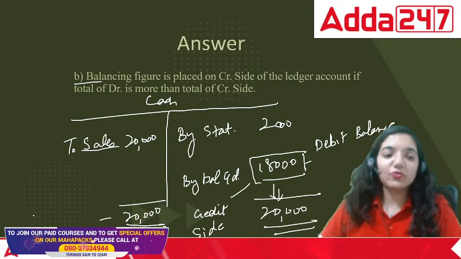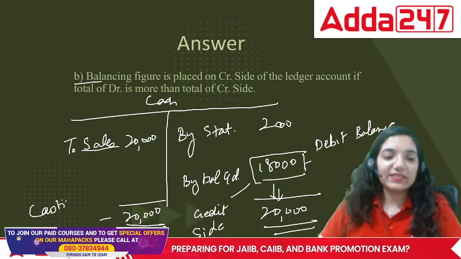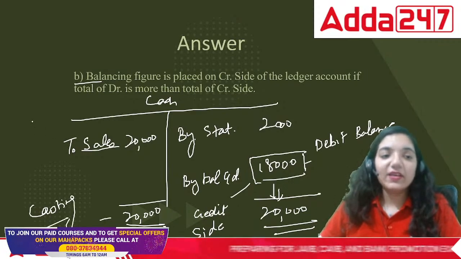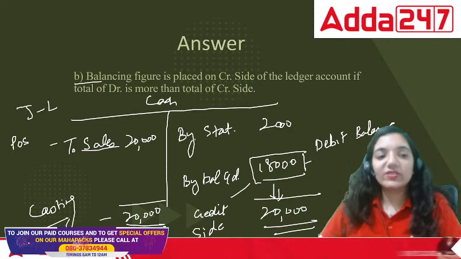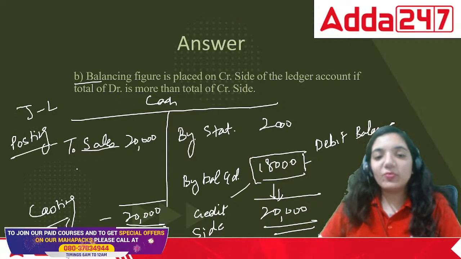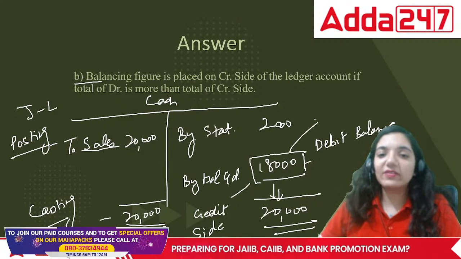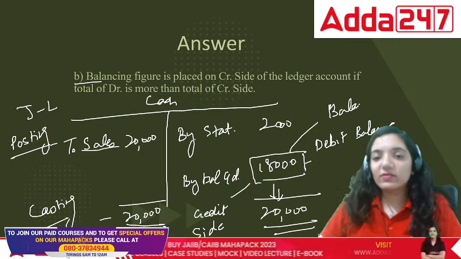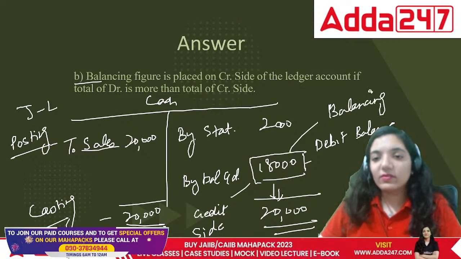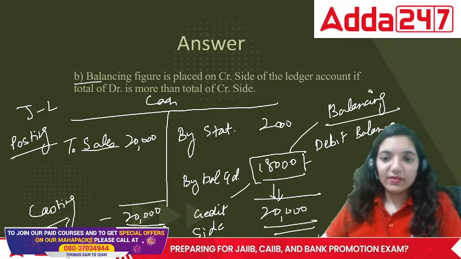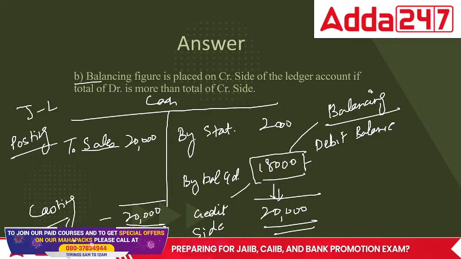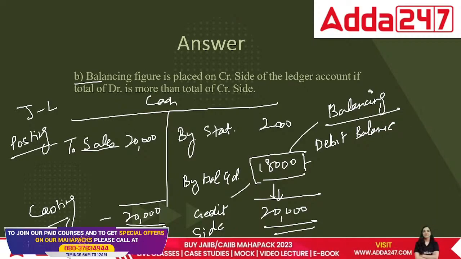This portion of totaling is called casting, and when we take it from journal to the ledger, this is called posting, and the process of finding this balancing figure is called balancing. So these are the terminologies used in the area of ledger.